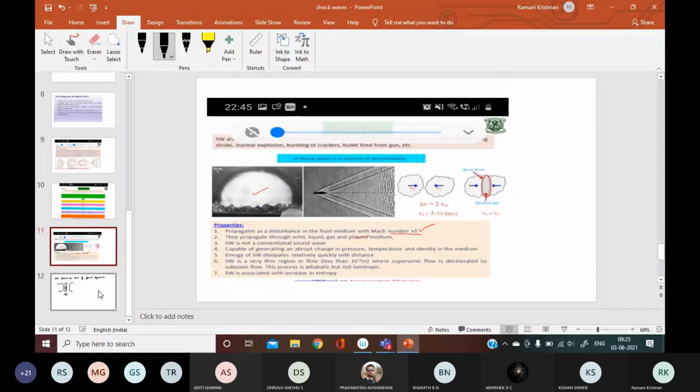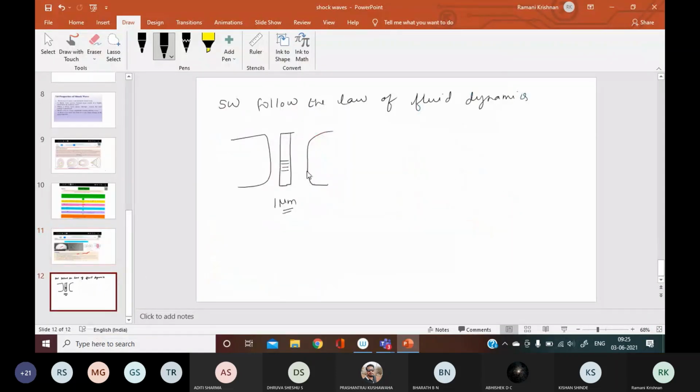Okay, right. So we were seeing here, no? Yeah. So this is called the shock front. The place where the shock waves are produced is called the shock front. Right. And shock waves can travel through solid, liquid, and gas also. And whenever they pass through the medium, you know that there is going to be a very large increase in temperature, pressure, and density. Right. With this, let us see another small topic called how to analyze the shock waves.